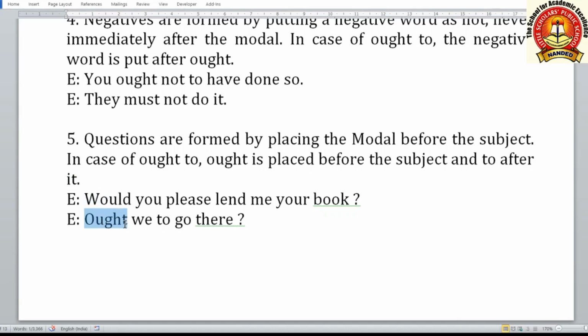If ought to question is there, "ought we to go there?" Ought to is such a modal auxiliary which is confusing, so students think how to use it. This is why examples are given of how to use it in the negative and interrogative form. So this is the way of using ought to also.